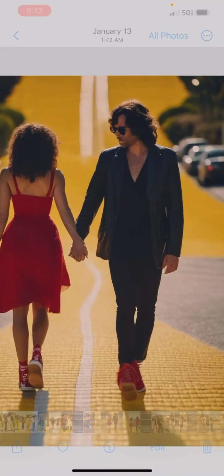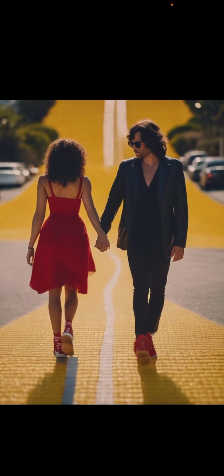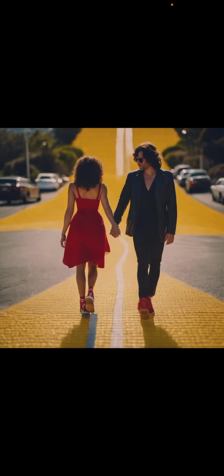Wow, this is a really photorealistic, good-looking picture. This is a really professional, good-looking picture. I don't know why the yellow brick road is wide, really wide and way back, and then it's narrow where they're walking on it.